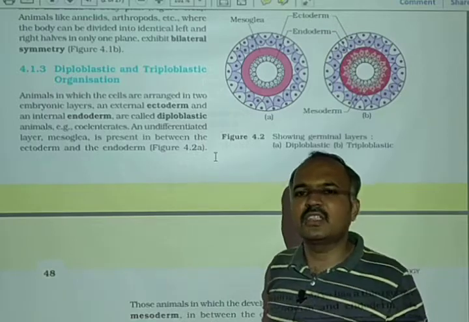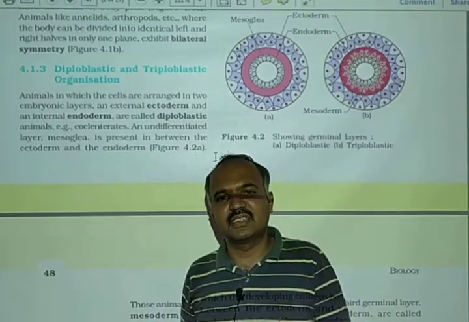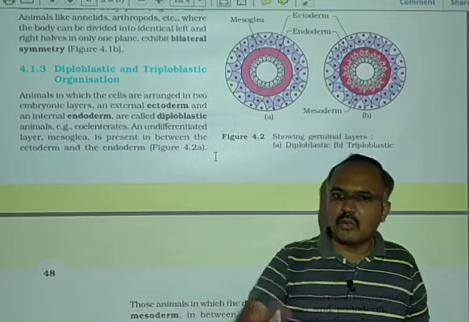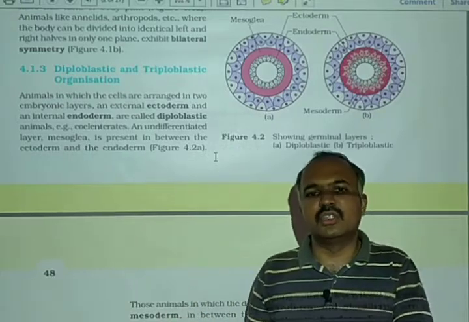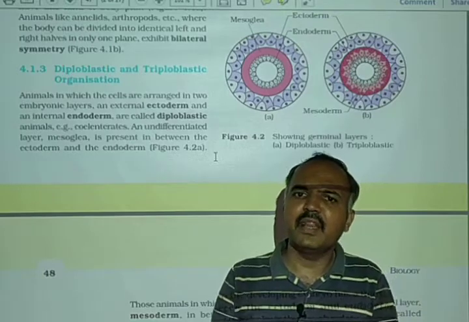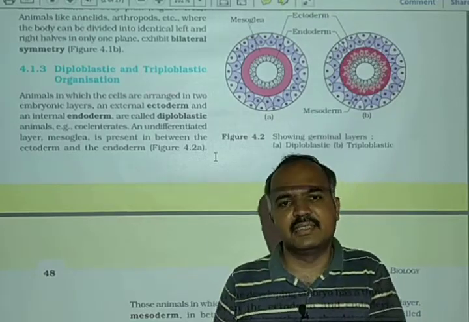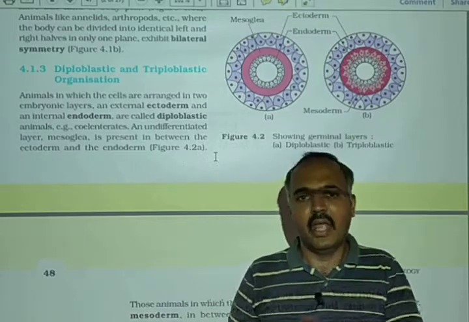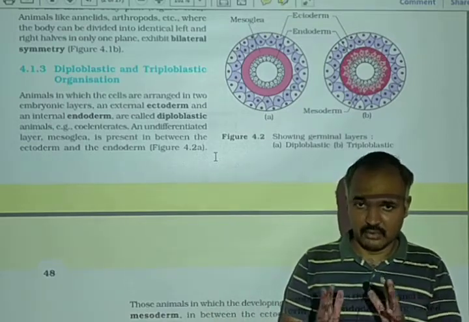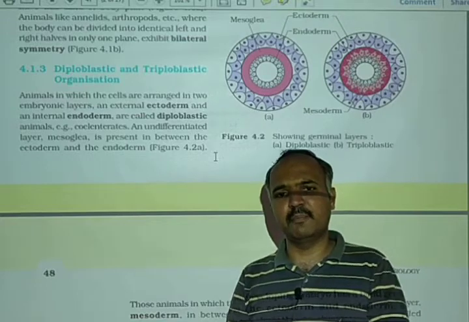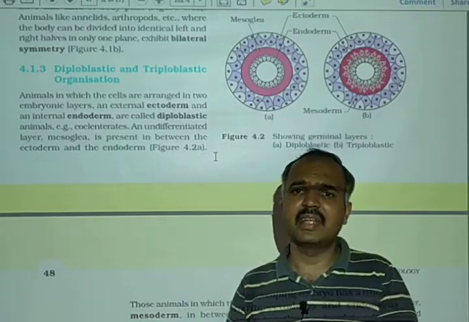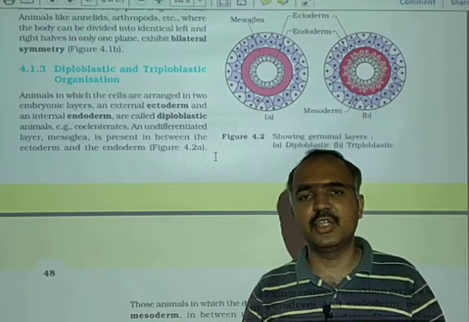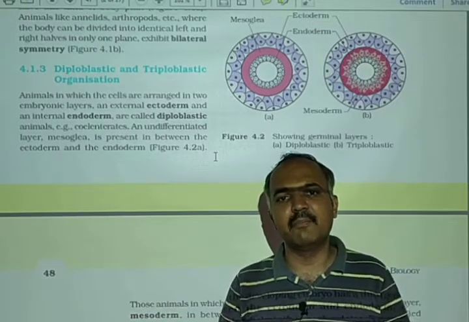So in a diploblastic organism, only two germ layers are there. The outermost is ectoderm, the innermost is endoderm, and between the two, mesoglea is there, which is an undifferentiated mass of tissue. So here two germ layers are there, and this animal is known as a diploblastic animal. Examples of diploblastic animals are Ctenophora and Coelenterates.